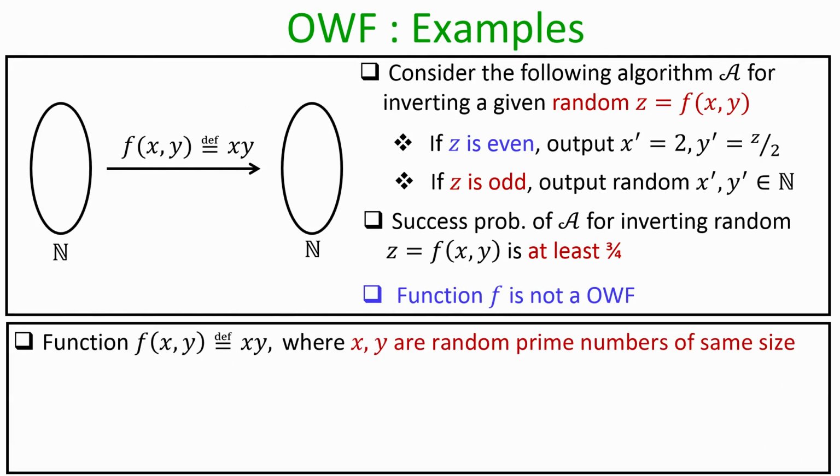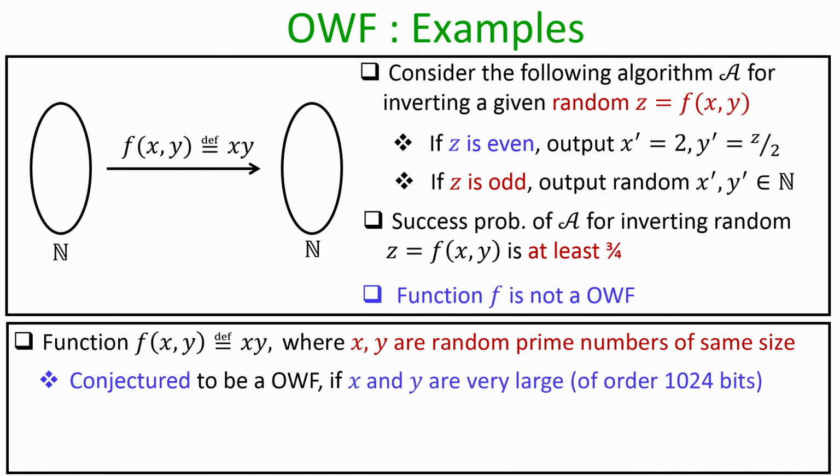On the other hand, let us slightly modify this function. My function f of x y is still the product of x and y, but instead of saying that x and y are random natural numbers, I put the restriction that x and y are random prime numbers of roughly the same size. It turns out that this function is now conjectured to be a one way function if x and y are large prime numbers, say of order 1024 bits. I stress here that it is just conjectured that this function f of x y, where x and y are arbitrary large prime numbers, is a one way function, because till now we do not have any polynomial time algorithm to invert this function.